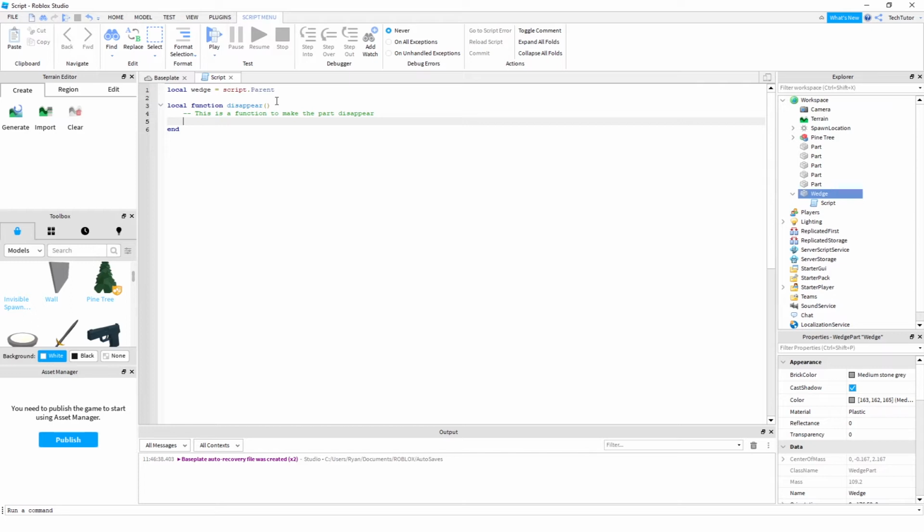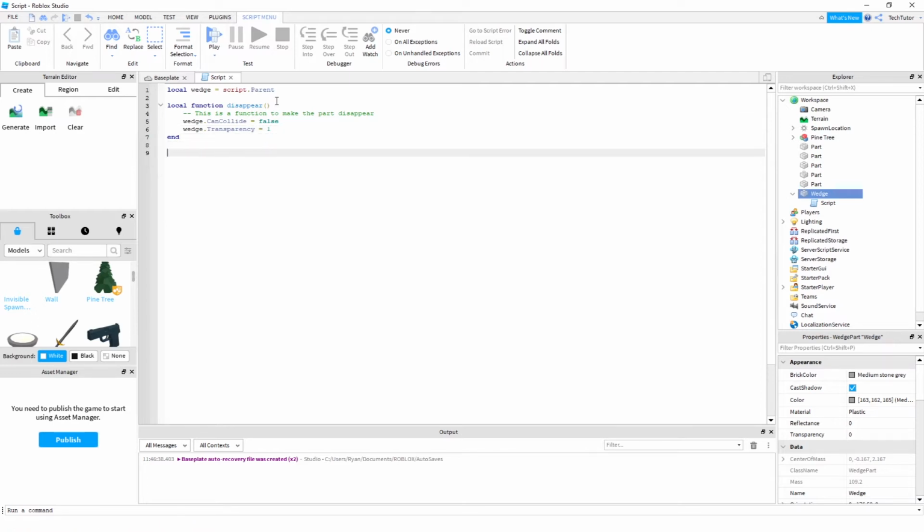All right. And then the wedge item, you will have to change some properties for it to disappear and to allow the user to actually fall through it. So in order for them to fall through it, we need to say the wedge, which is the part. Now you're accessing the class properties of that part. So it has different functions here you can see. Roblox Studio is suggesting which functions or properties you might want to use. So we're going to change the CanCollide property. We're going to set it to false. This allows the user to fall through the wedge. And then additionally, we're also going to set the transparency to 1. This will make it disappear from the screen because it will become completely transparent.